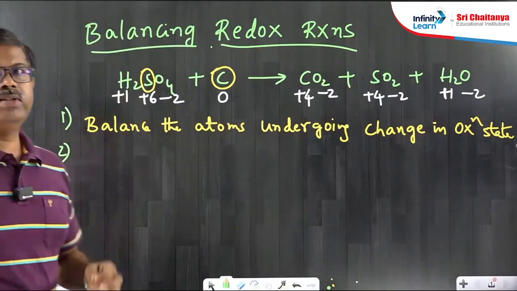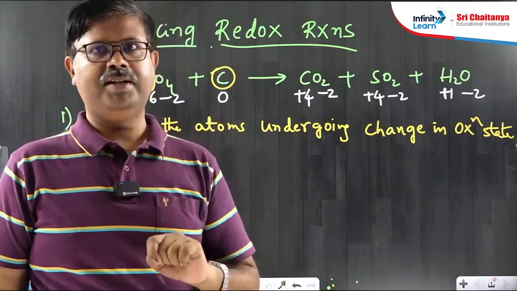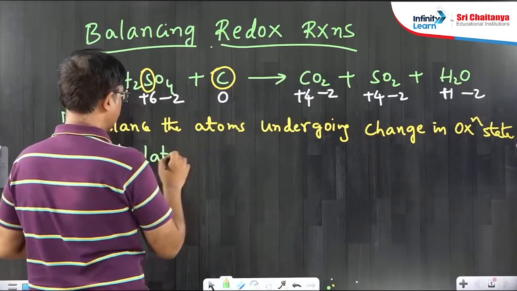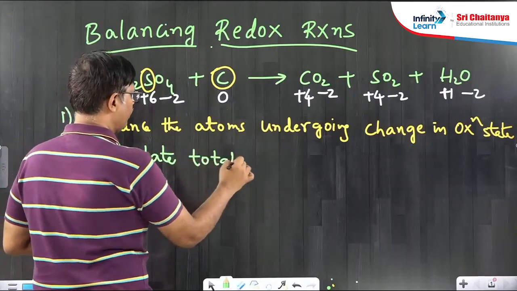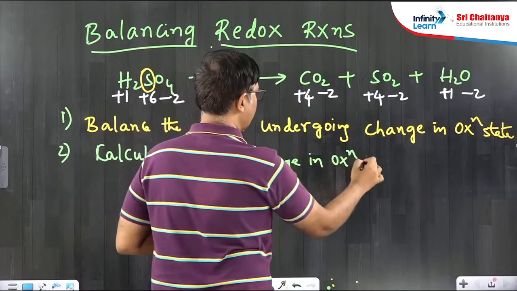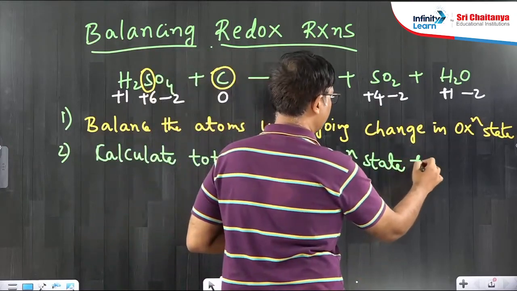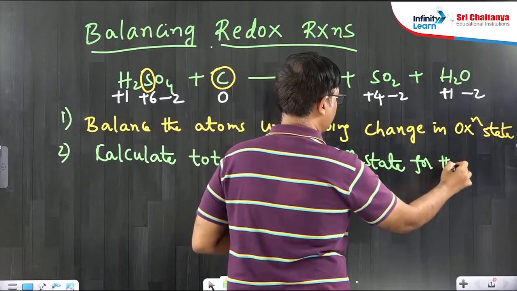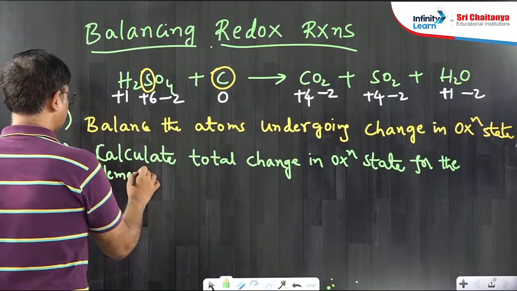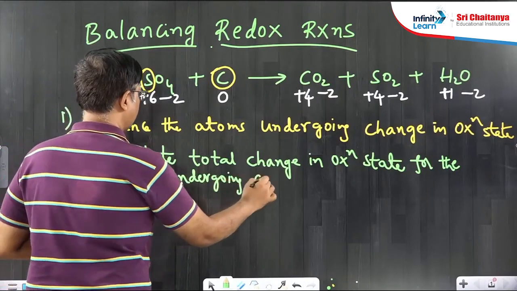Second step: calculate the total change in oxidation state for the elements undergoing change.